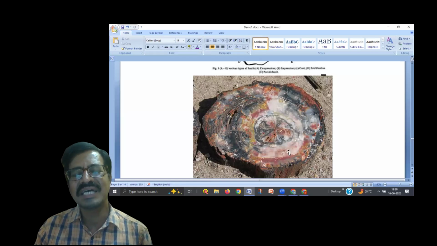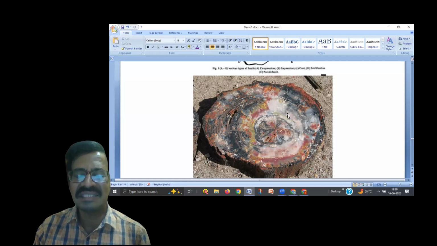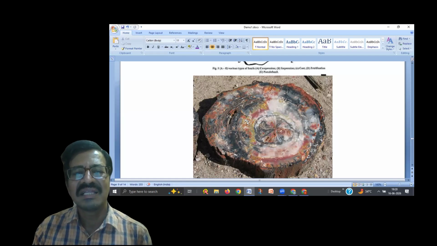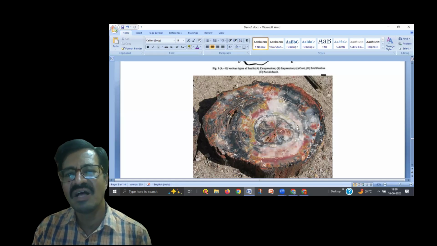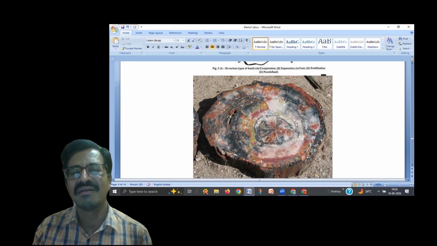So here the anatomical features are kept intact, because since the organic matter is replaced by inorganic mineral matter or silica, the original form of the plant is kept intact for millions of years. There is no organic matter here to decay, because organic matter decays by bacterial or other action.